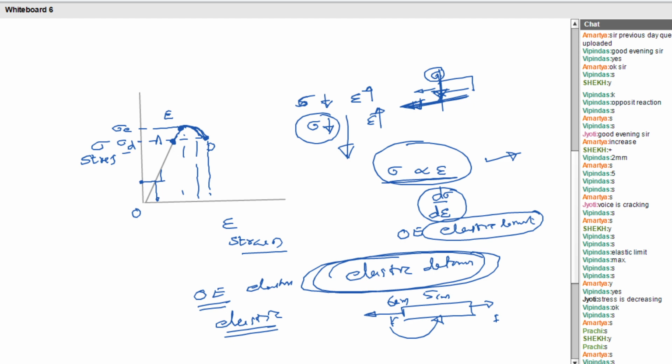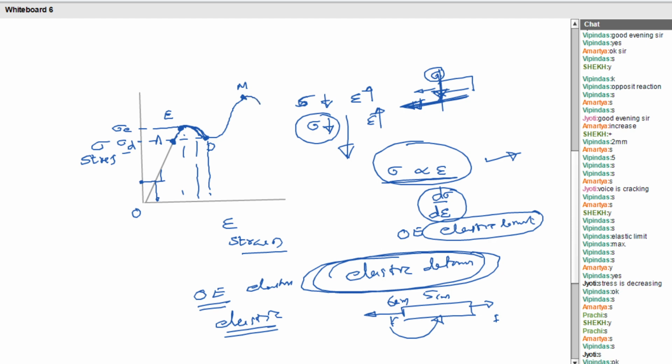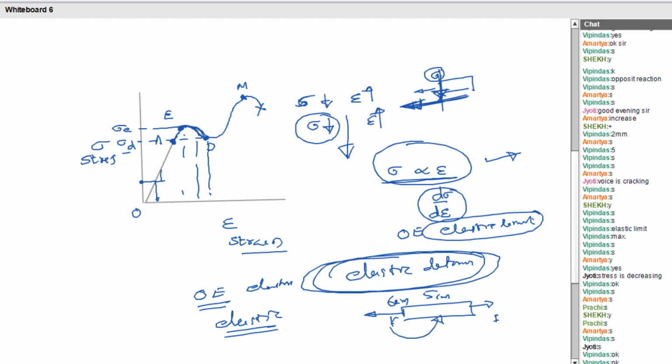Okay. And after that, again the graph is growing up. That means the internal resistive force is increasing. Am I right? The sigma is increasing, and also the strain is increasing, and it reaches a maximum point M. Got it? And again it drops down like this, and fracture occurs.